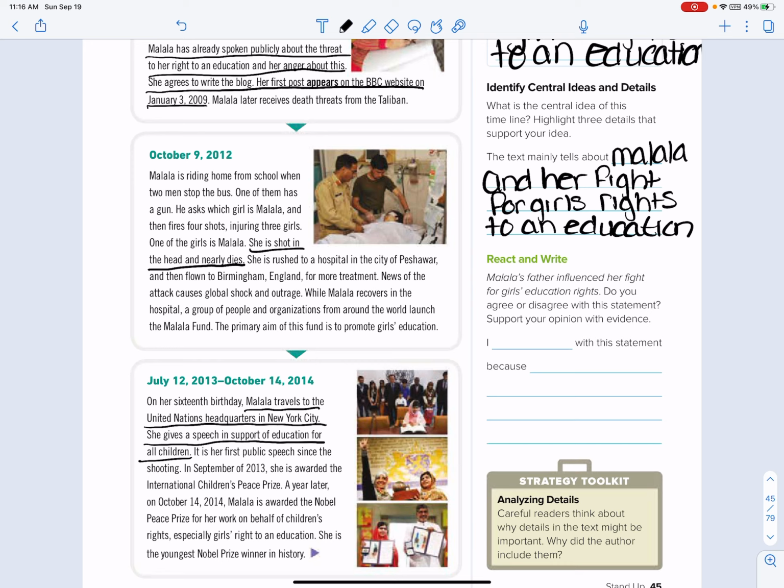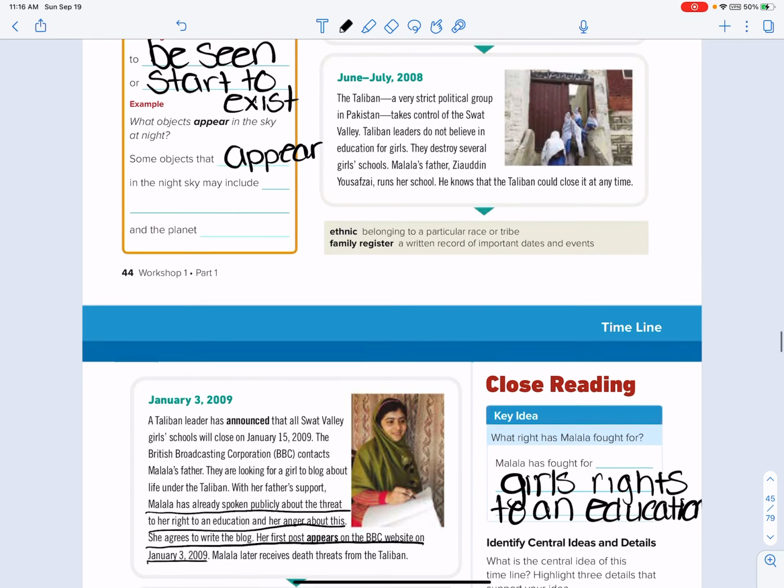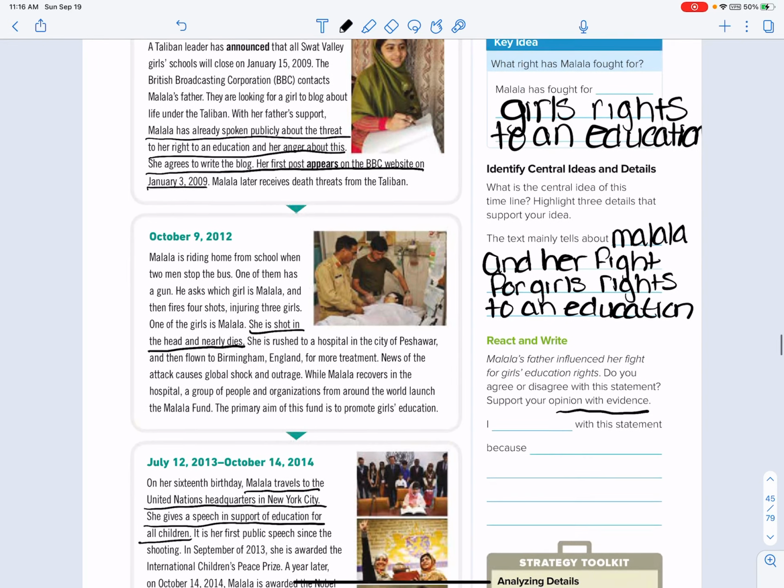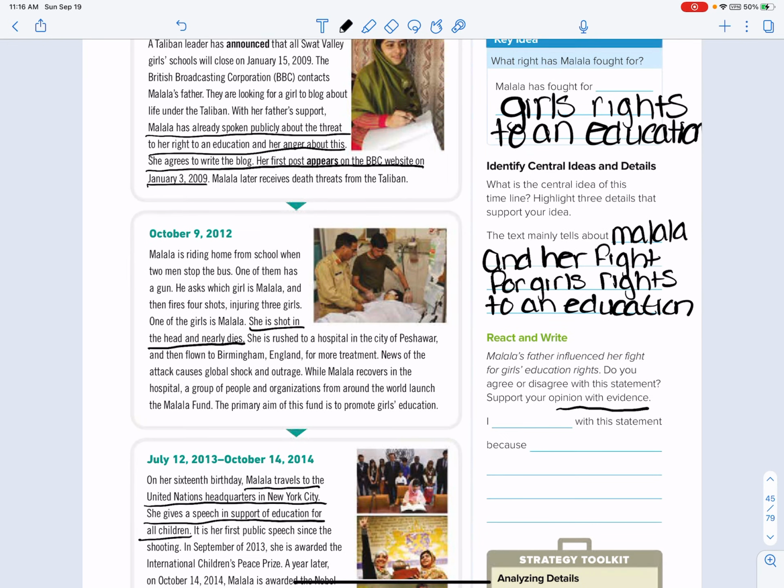So her father influenced her fight for girls' education. Do you agree or disagree with this statement? Support your opinion with evidence. So when it says support with evidence, you must get evidence from the text. Okay, so for example, if I say I agree with this statement because, and then if I go back to the text, it says right here that her father runs her school. So that would show that he supports her education because he's the one running the school. Okay, so you could put that. If you put you disagree, you must then find something in the text to support that.